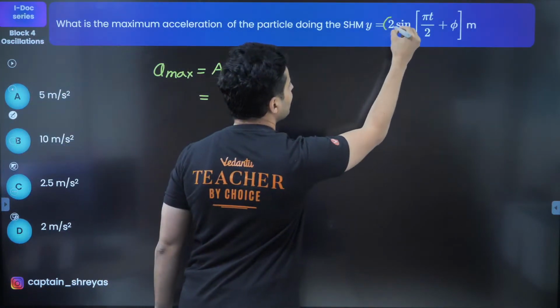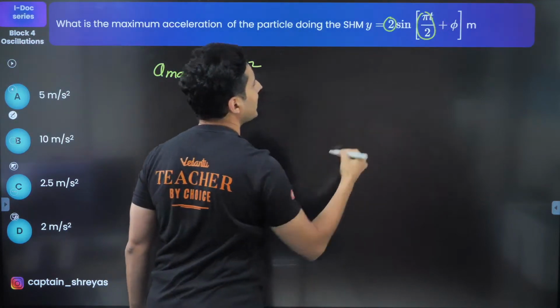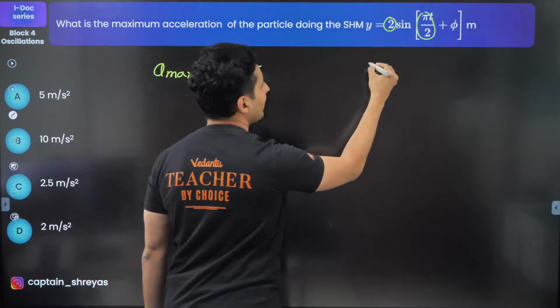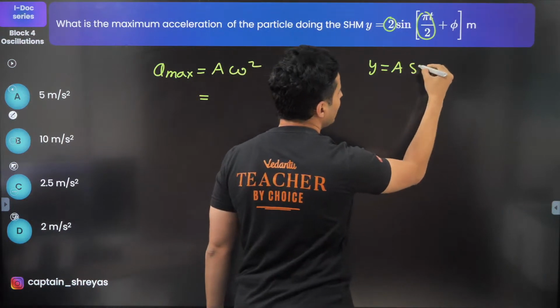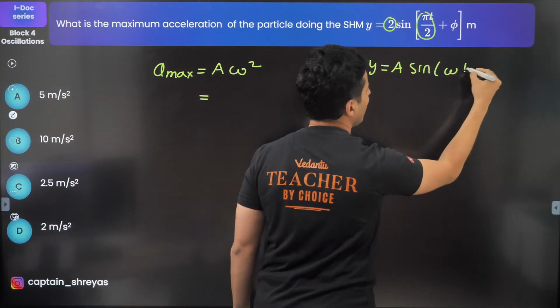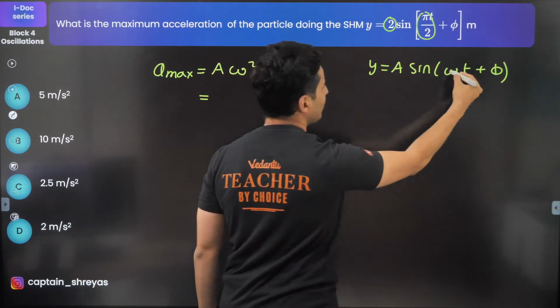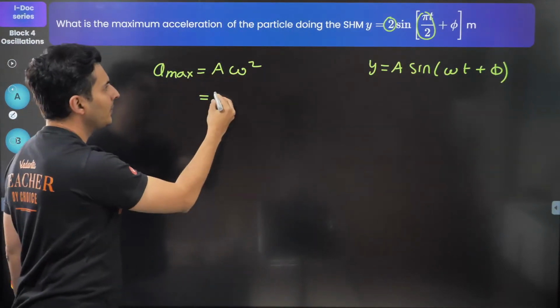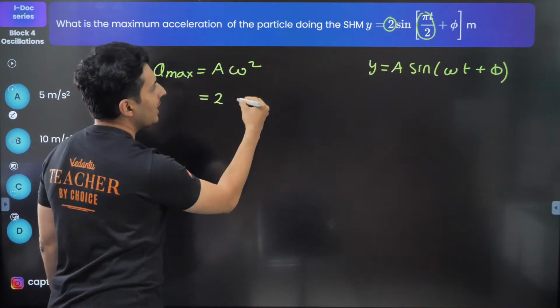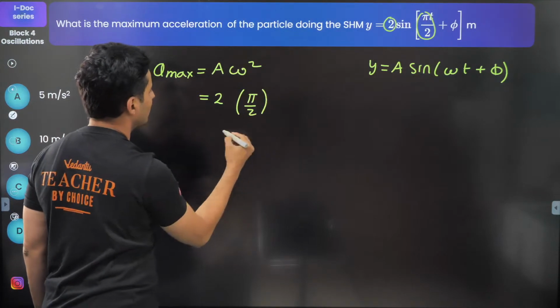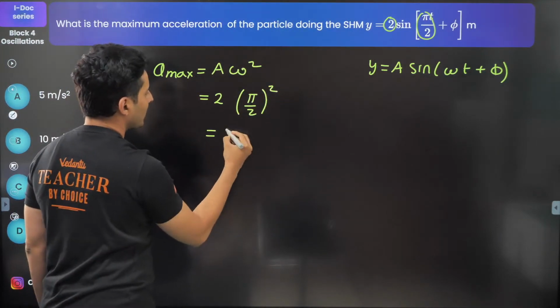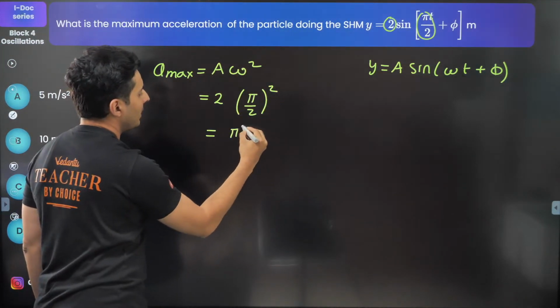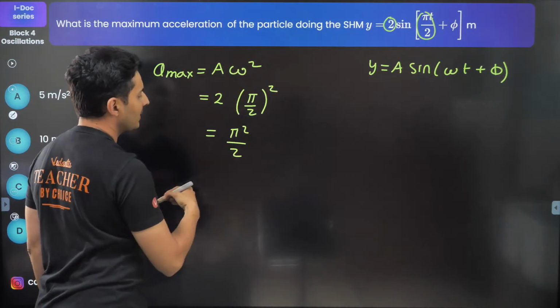You can see this is amplitude and this is omega. That's how equations are. Y is equal to A sine or cos of omega t plus phi. So if you compare, you can see what is A and what is omega. Amplitude is 2, omega is pi by 2, of course. So this is squared, so this will be pi square. One of the two remains and this will become 2.